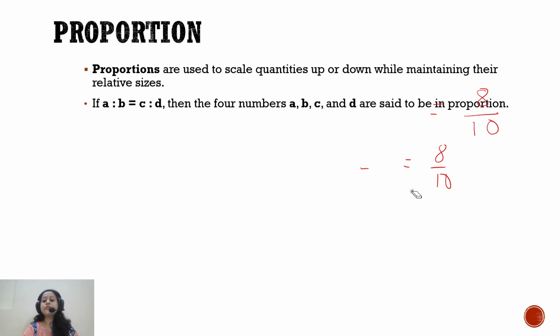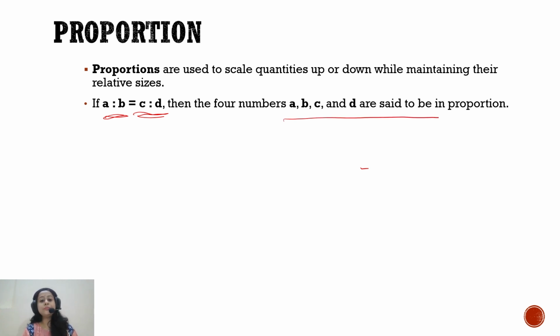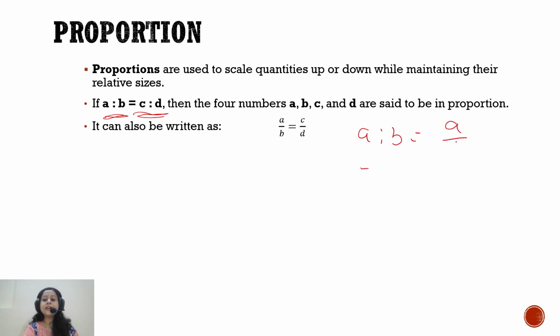So suppose there are four terms, A, B, C, D, and A, B constitute the first ratio, and C and D constitute the second ratio, and if they are equal, just like the previous case, then we will say A, B, C, D are in proportion. And it can be represented in another way, because we know that A is to B we can write as A by B. Same, we can write C is to D as C by D. So if these two are equal, then you can write A by B is equal to C by D.